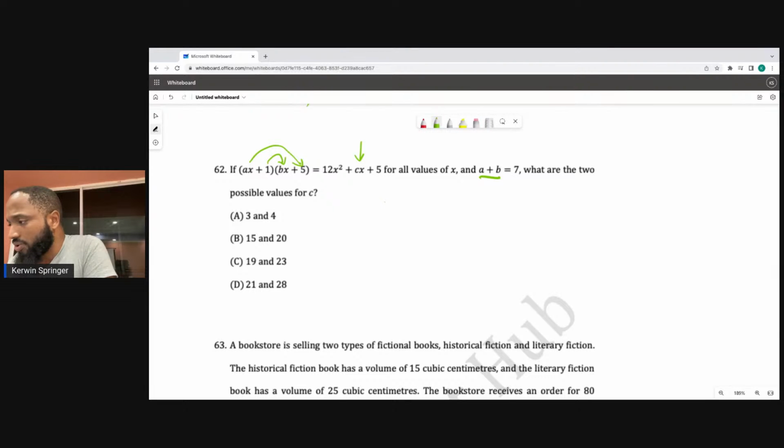So 5ax plus bx must be equal to cx. And a plus b must be equal to 7.